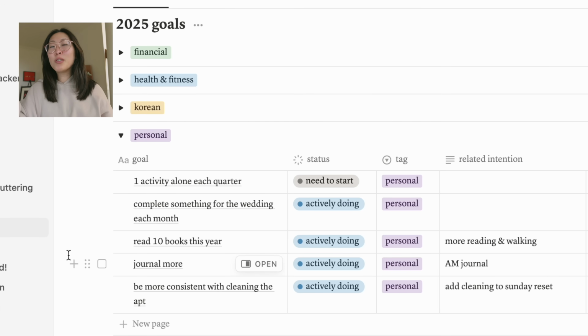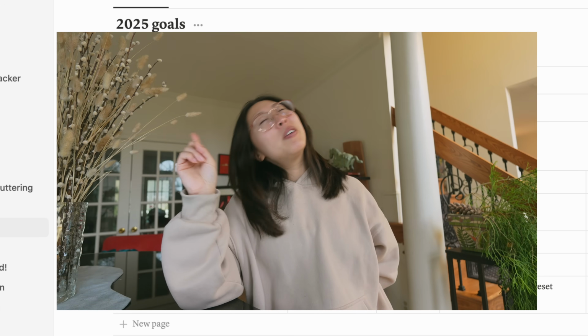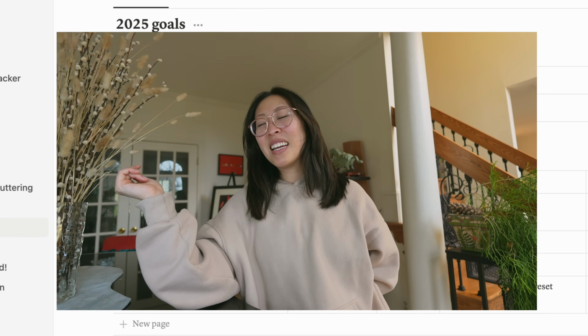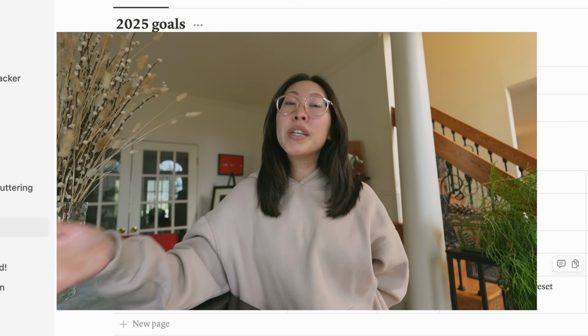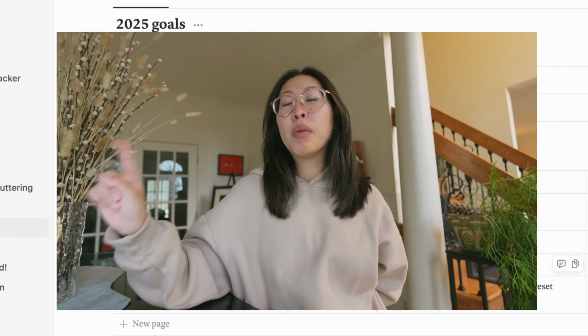Read 10 books this year. I'm on track. I think as of this point, I've read 4 books, and I'm in the middle of my 5th. One of the books was a short story, but it still counts. And honestly, just doing more walking and reading, which is my intention related to this goal, has really helped me read a lot faster. So I'm really proud of myself for that.